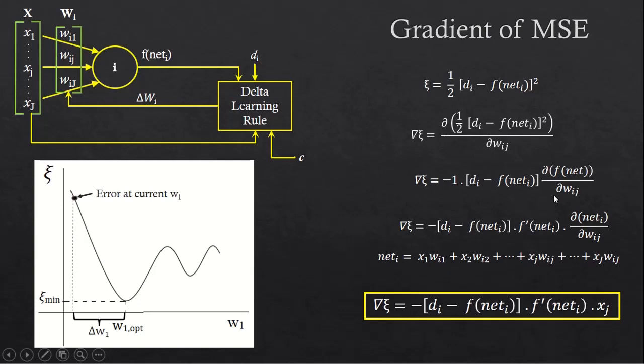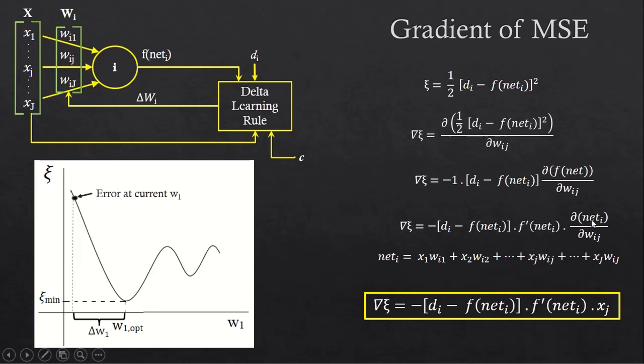This can be written as minus di minus f of net I into f dash of net I into dou net I by dou wij.